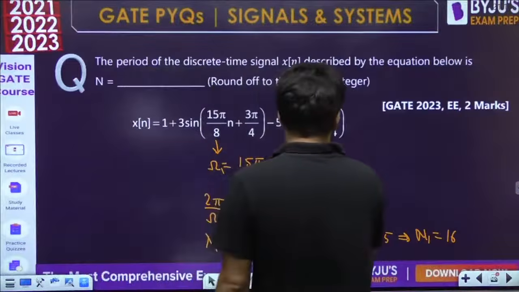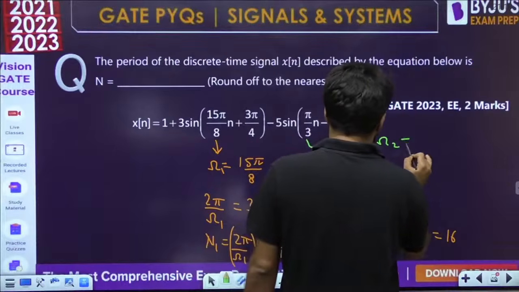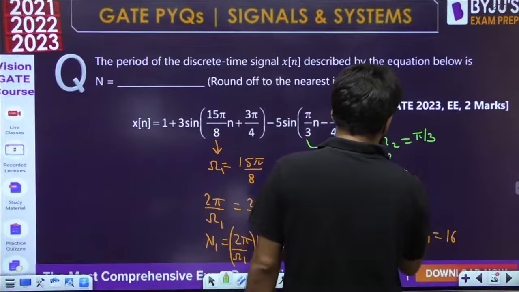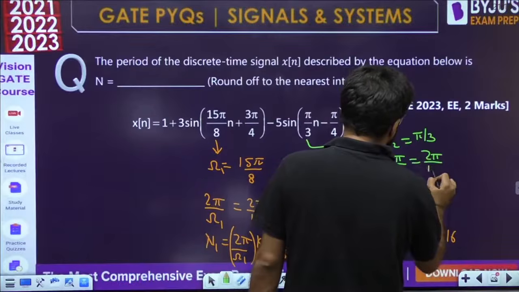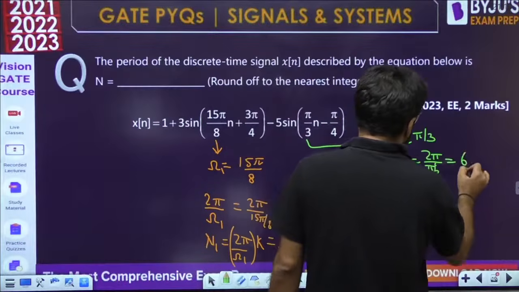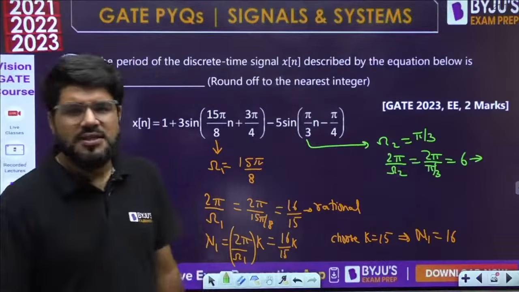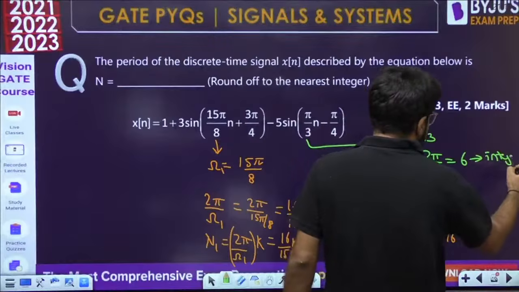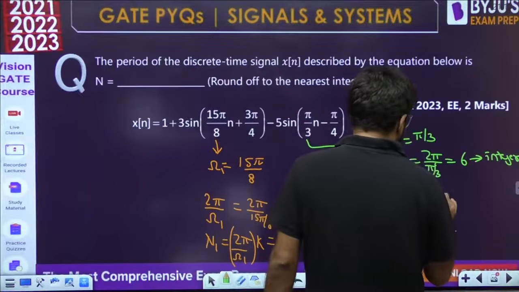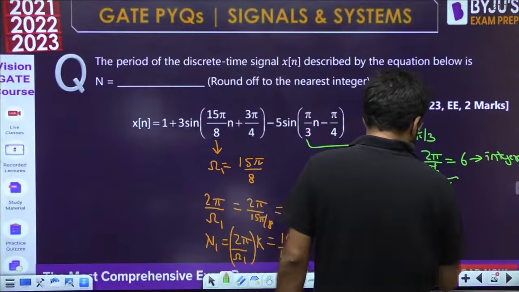Similarly, let us talk with respect to the second signal separately. This is omega 2, which is pi by 3. What is 2 pi by omega 2? 2 pi by pi by 3, that is 6. That is directly an integer. Of course it is rational, but this one is directly an integer. So the period N2 itself will be 6.